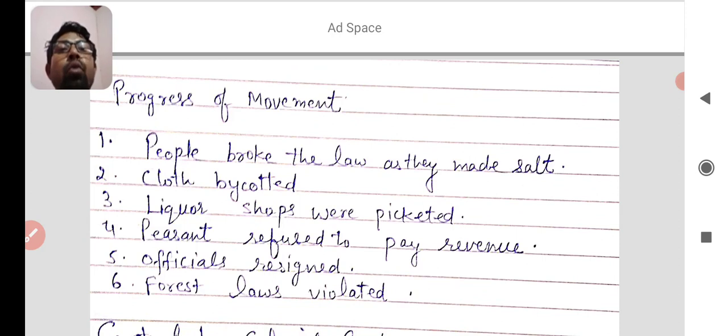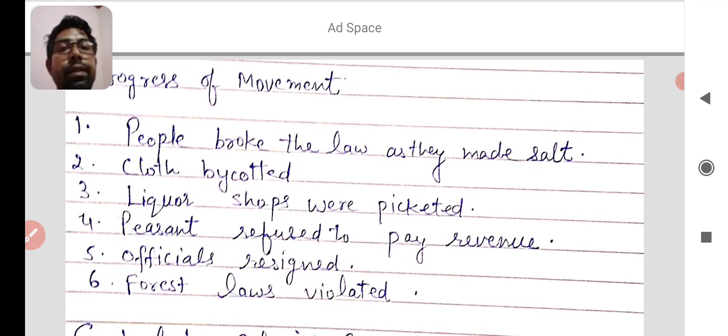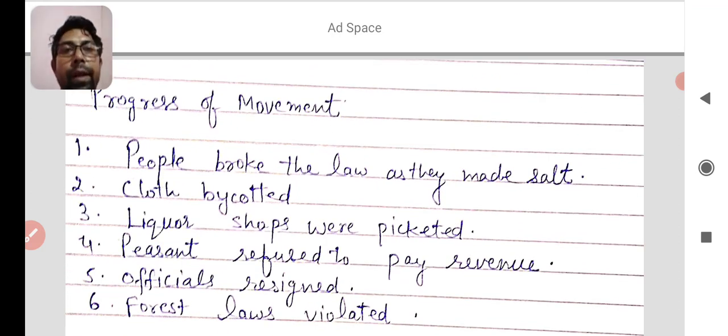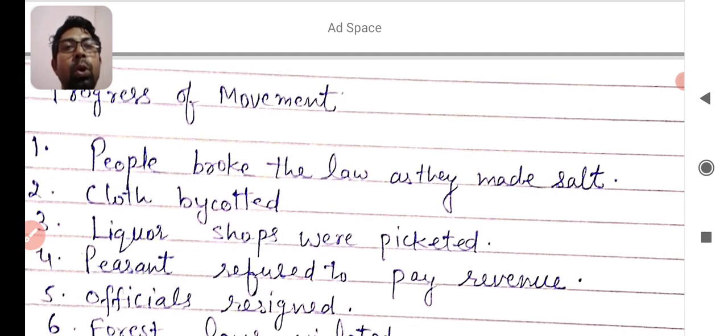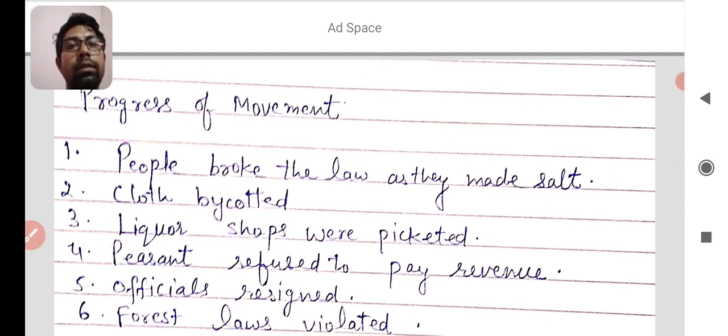Next, progress of the movement. Progress of which movement? The civil disobedience movement. People broke the law as they made salt, and you learned in the previous point that Mahatma Gandhi also broke the salt law by manufacturing salt on the coast of the Arabian Sea in Dandi. Cloth was boycotted by the revolutionaries and the people of Indian society.